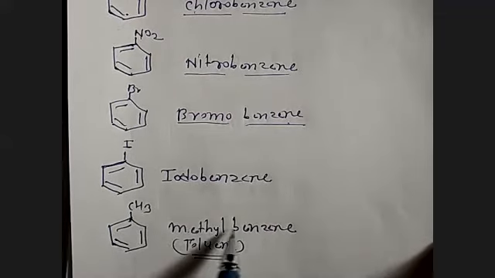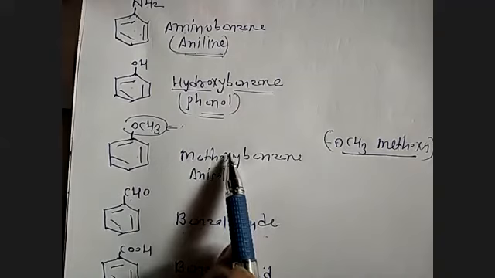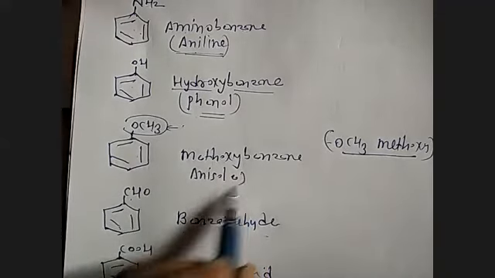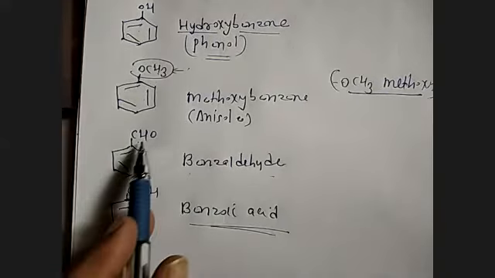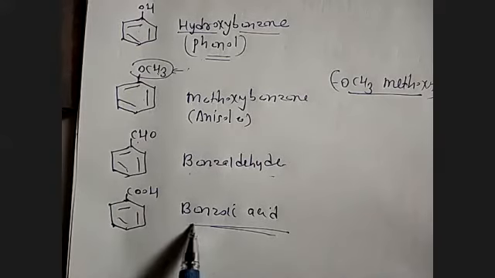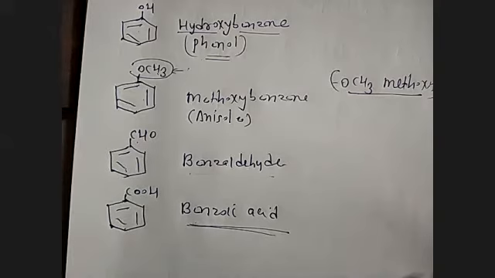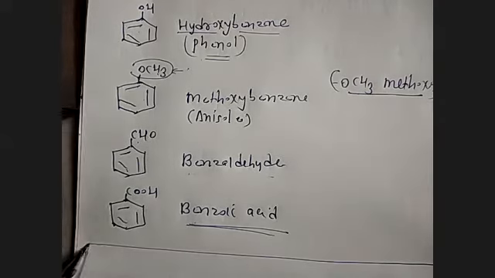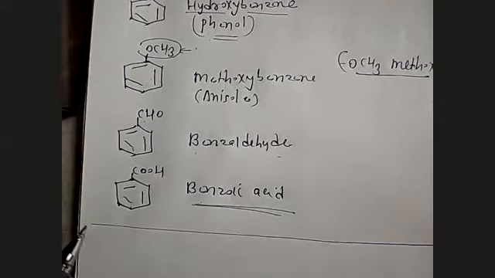Benzene ring attached to NH2 is called aminobenzene, very commonly known by which name? Aniline. Benzene attached to OH is called hydroxybenzene, phenol. Benzene attached to OCH3 is called methoxybenzene, anisole. And benzene with CHO is called benzaldehyde, and benzene with COOH is called benzoic acid. So these are the nomenclature of some aromatic compounds. Now I'll go for the next heading.